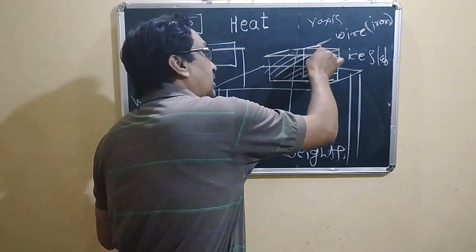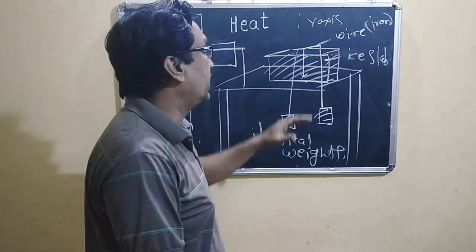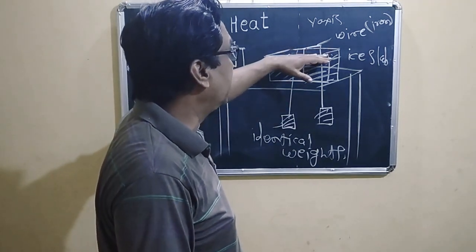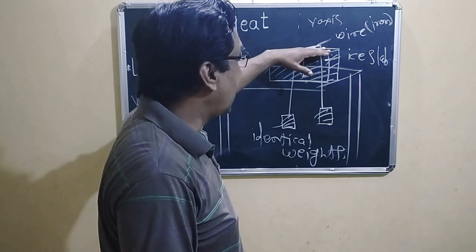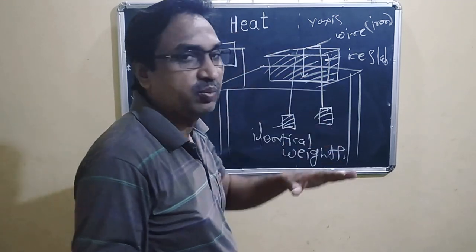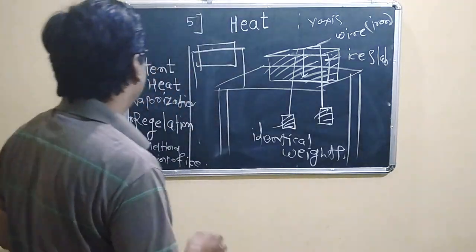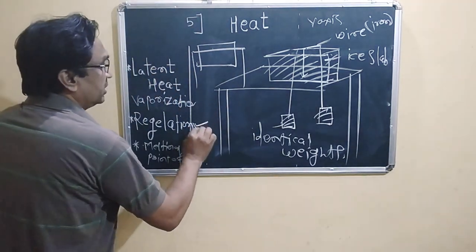Due to the pressure, the melting point lowers and the ice melts, and in this way the iron wire penetrates through the ice slab without breaking it. This phenomenon is called regelation.